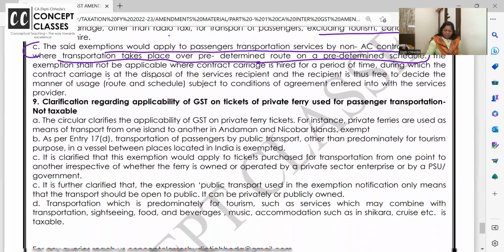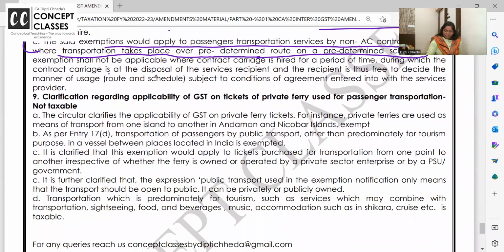See, one very nice conflict again. Clarification regarding applicability of GST on tickets of private ferry for passenger transport: not taxable. Ma'am, it is a private ferry. Is the ferry private or public? But what is the service? Transport, passenger transport from one place to another. Do you see this in Goa, Kerala, Varanasi, Banaras, Kolkata?